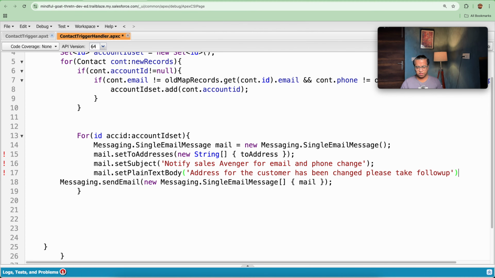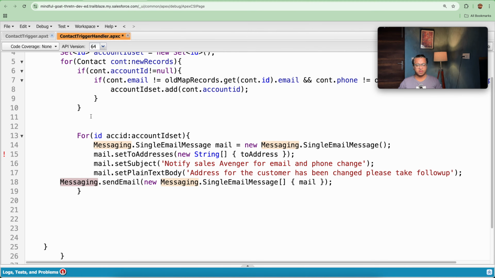Okay, so this is the body that we are adding here. So we have added the subject, we have added the body. Now finally what we need to do is send this email to some person. In order to send this email, we need to send it outside because our limit will get hit.